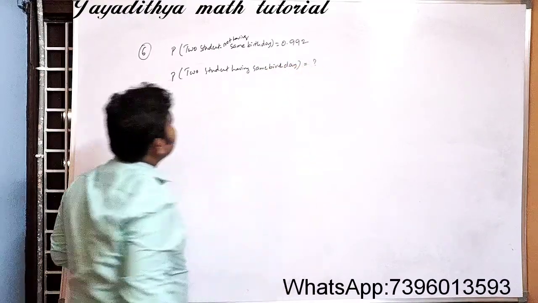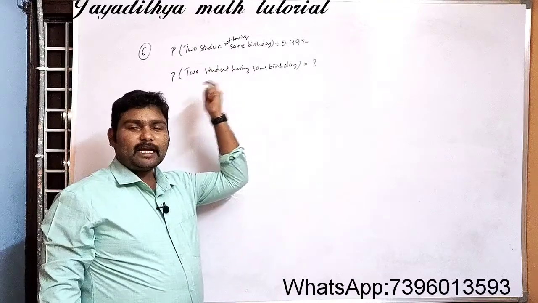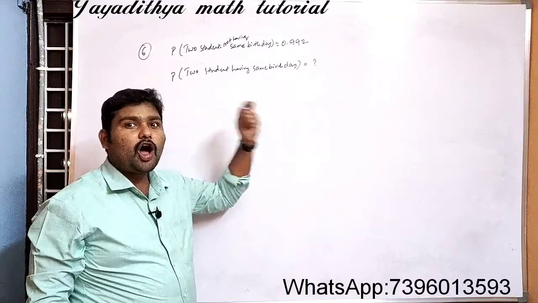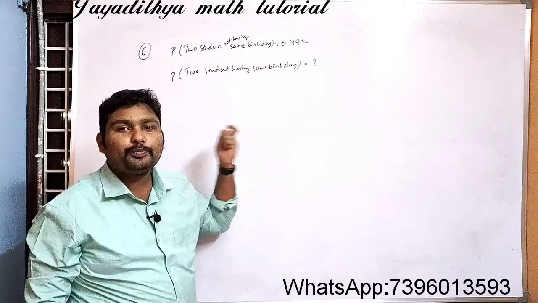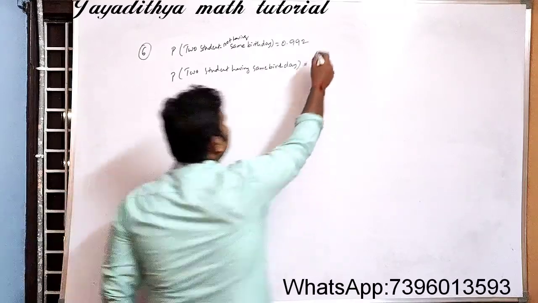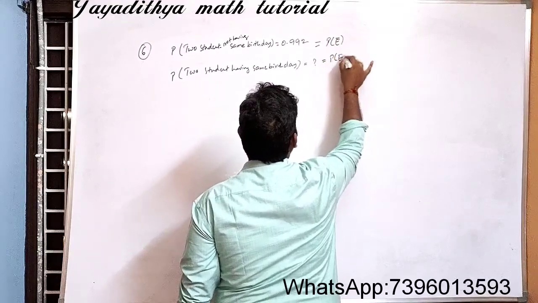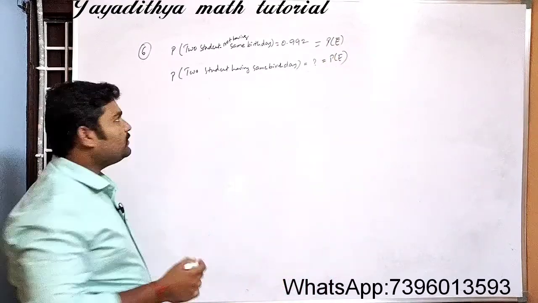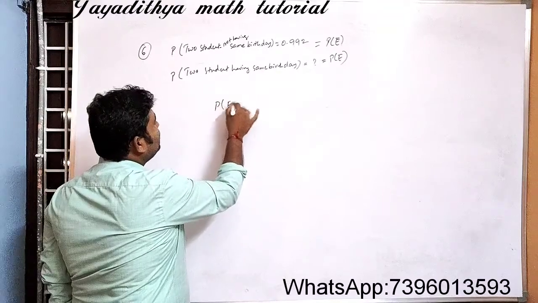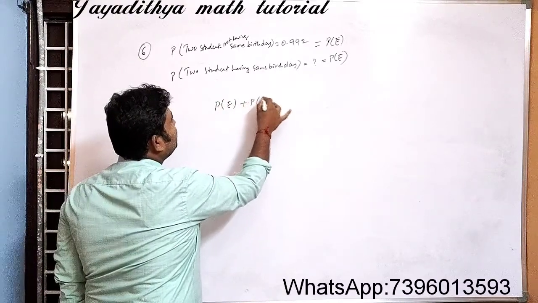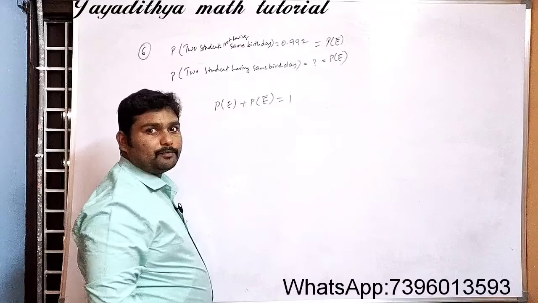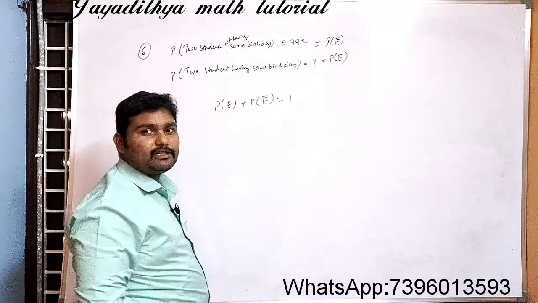So this is equal to how much? See here, not, that means he has given the probability of not E. You need to find out the probability of E. So simply you take this one as the probability of not E and this as the probability of E. So what is our formula here? Probability of E plus probability of not E is equal to 1.